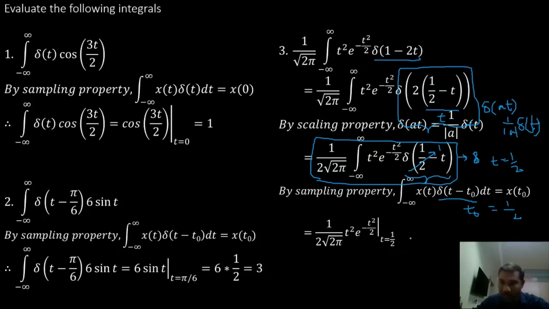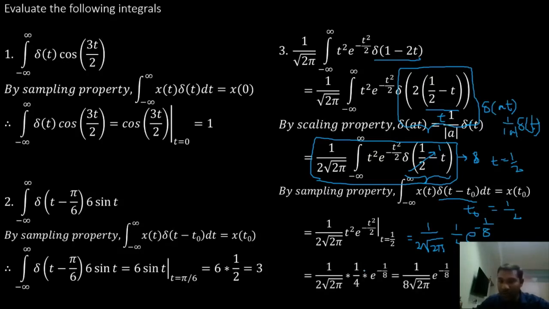So I am left with 1 by 2 root 2 pi, t square, 1 by 2 square is 1 by 4, e power minus 1 by 4 by 2, that is 1 by 8. So I am left with 1 by 8 root 2 pi e power minus 1 by 8. That is my final answer.